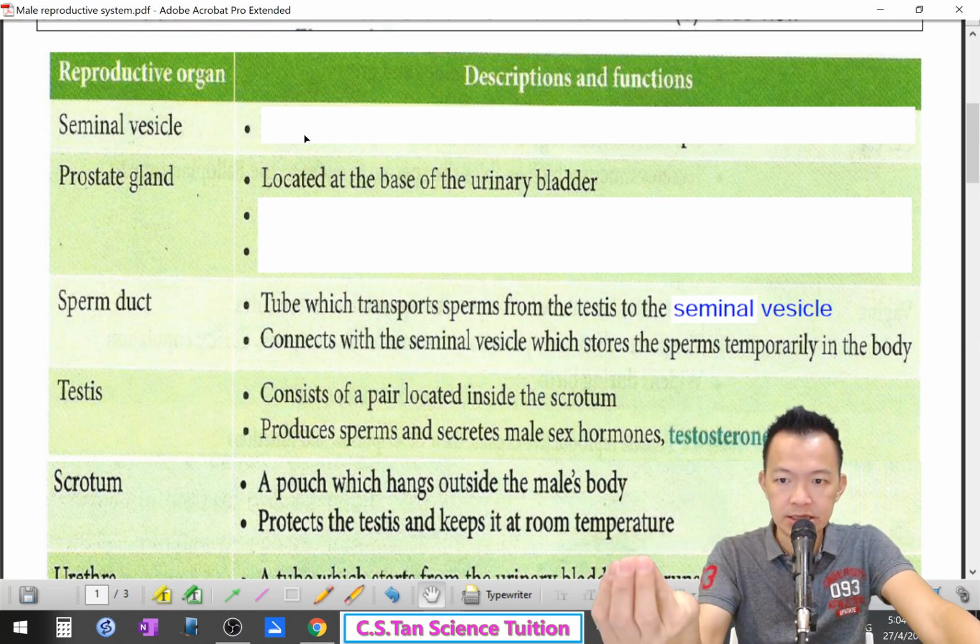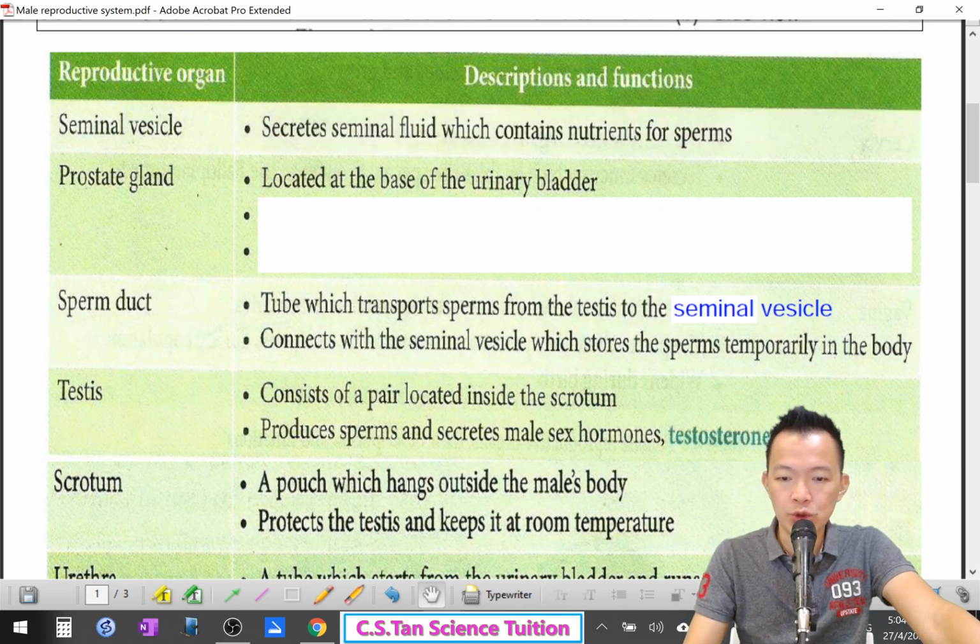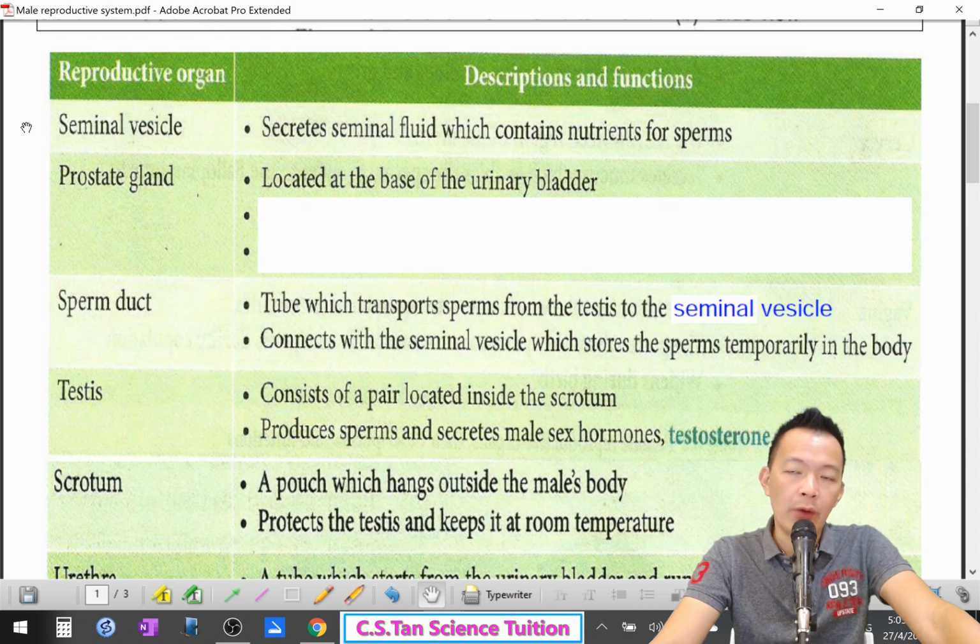It secretes seminal fluid, which contains the nutrients for sperm. The sperm live in this fluid, kept in this small pouch.